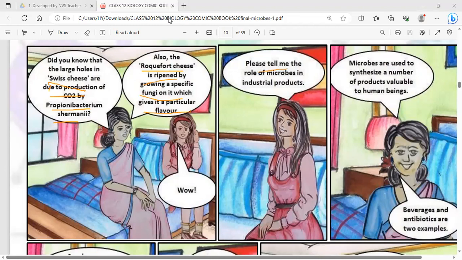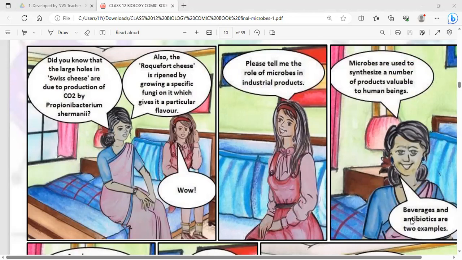So now Shivangi is asking another question. What is the role of microbes in industrial products? Microbes are useful for synthesizing a number of valuable products in industries also. Beverages and antibiotics are two examples, mother said.